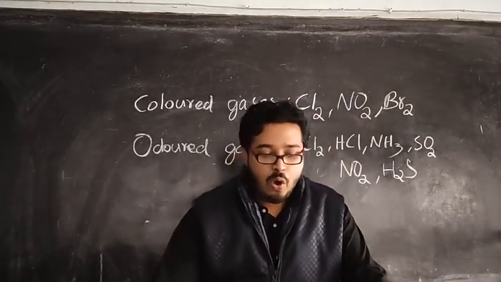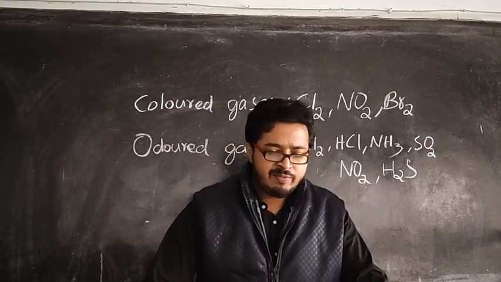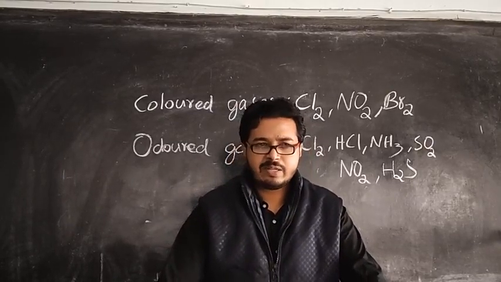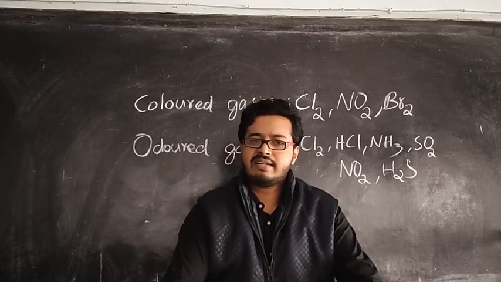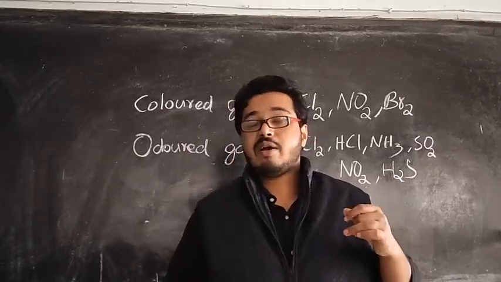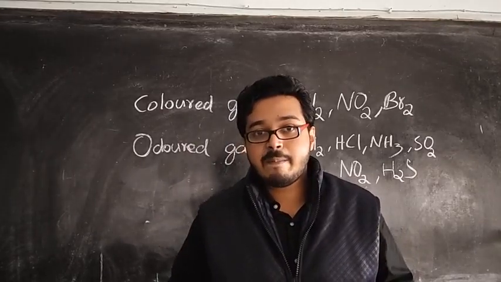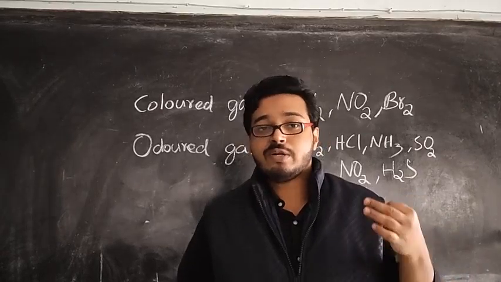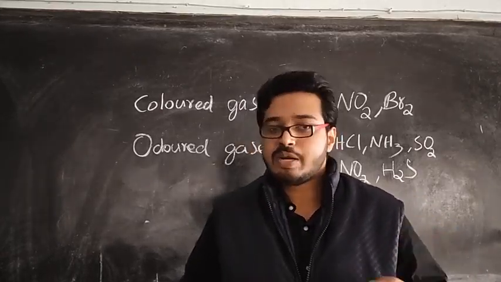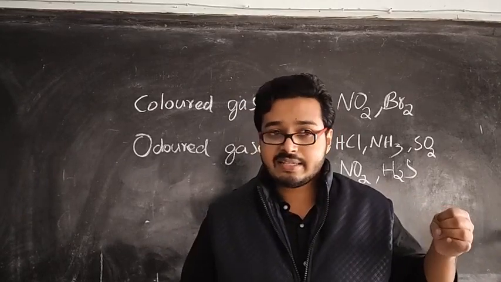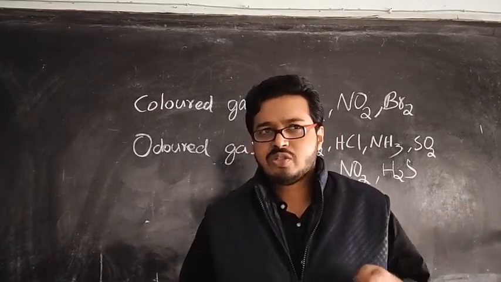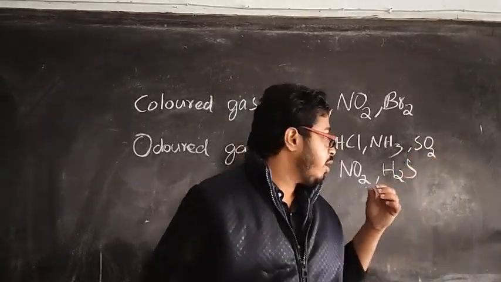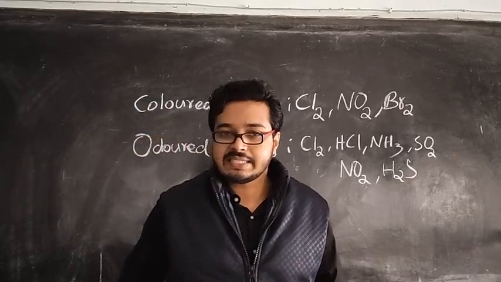In the identification of gases, there are some easy observations: certain gases which are colored, and certain gases with a specific odor or smell. These are the most important observations that you can study easily. If they ask about a particular observation, you can directly write this. So first we will discuss these gases.